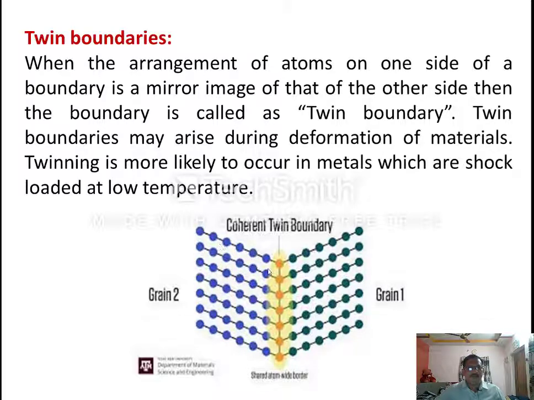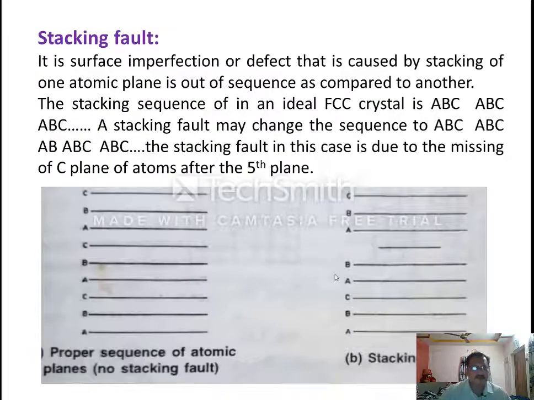The atomic position and atomic plane position is just like a mirror image of the atomic positions in grain one. You can see here, this atomic position and atomic plane sequence is similar. It seems like a mirror image in grain one as well as in grain two. So that itself is called a defect.